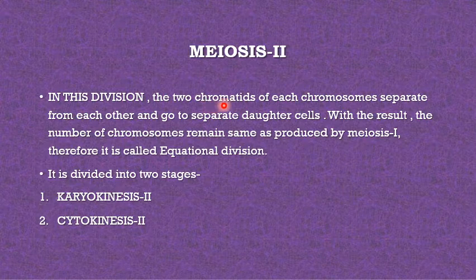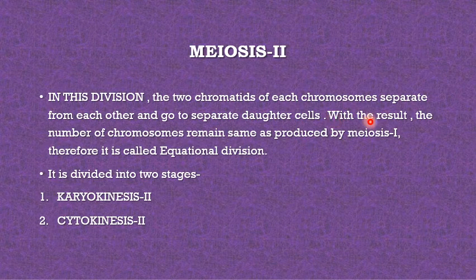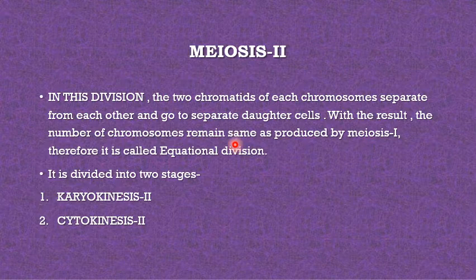In this division, the two chromatids of each chromosome separate from each other and go to separate daughter cells. As a result, the number of chromosomes remains the same as produced by meiosis 1. Therefore, it is called an equational division, divided into two stages, karyokinesis 2 and cytokinesis 2.